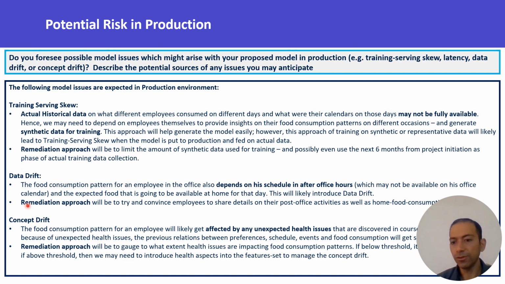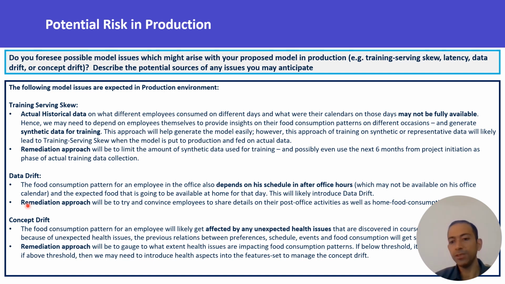Then concept drift could also happen, because we have uncovered the relations that on these days, seasons, months, and office schedule, this is the food pattern that the person follows. But if a person is diagnosed with a significant disease in the course of events, then because of that disease and the recommendation of the doctor, his eating patterns will change, irrespective of what pattern he was following previously.